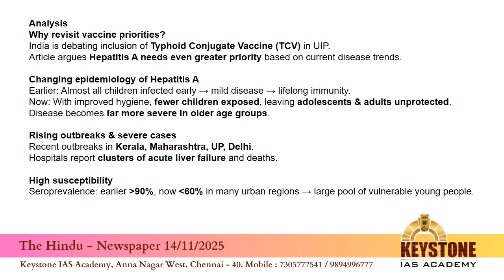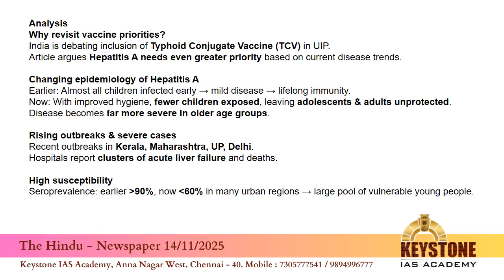Recent outbreaks in Kerala, UP, Maharashtra and Delhi are examples of this. So why does the hepatitis A vaccine need priority? Hepatitis A has no specific treatment. Also, in the recent outbreaks, severe cases are registered which can even damage the liver. The indigenous vaccine Biovac A is available. A single dose gives 15 to 20 years of protection. The vaccine is safe, long-lasting and cost-effective.